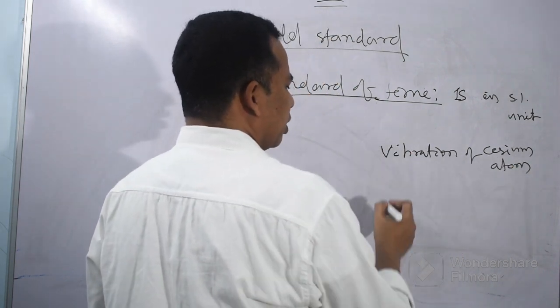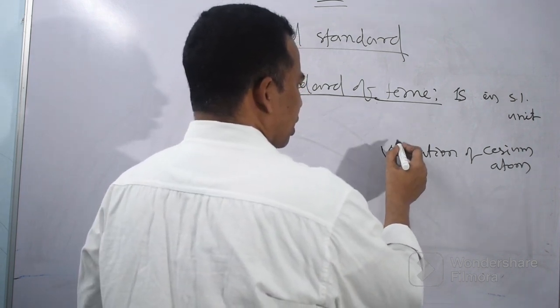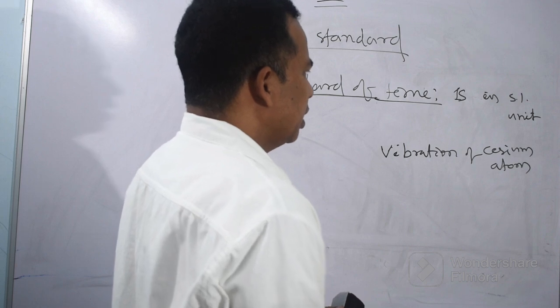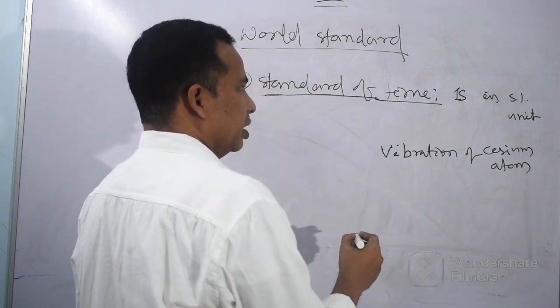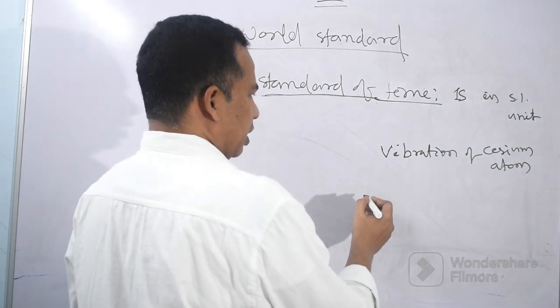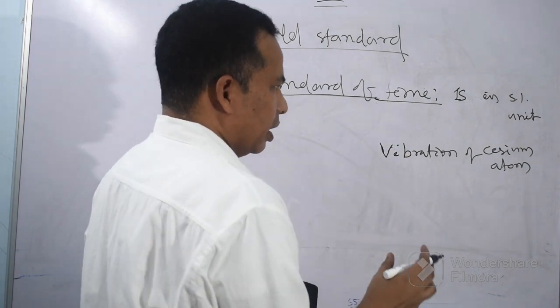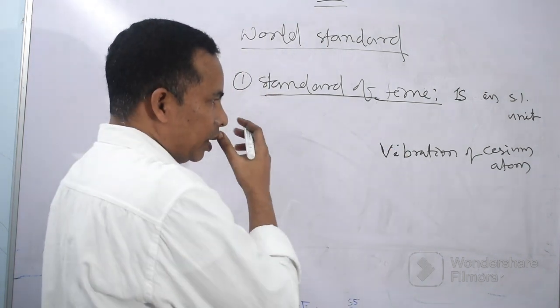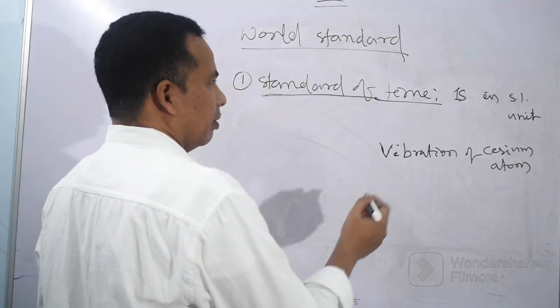The atom always remains in a vibrating state. It vibrates, and based on the vibration of the cesium atom, 1 second has actually been fixed, and that vibration has been considered as one of the important criteria for defining the standard of time, 1 second.